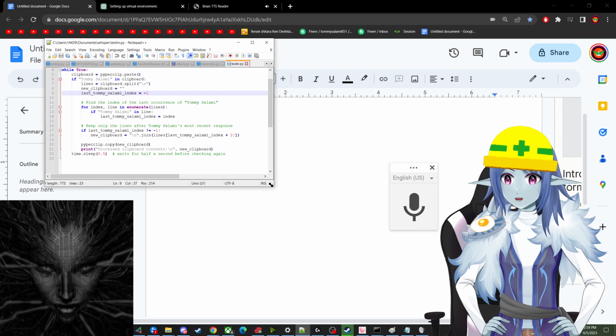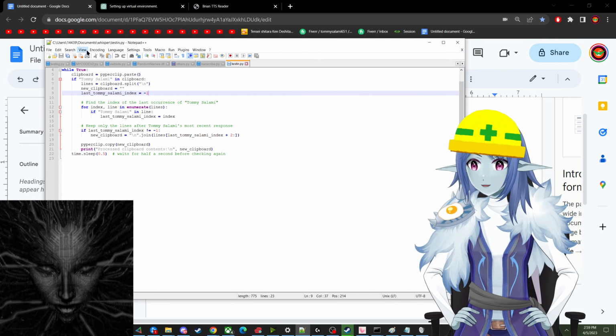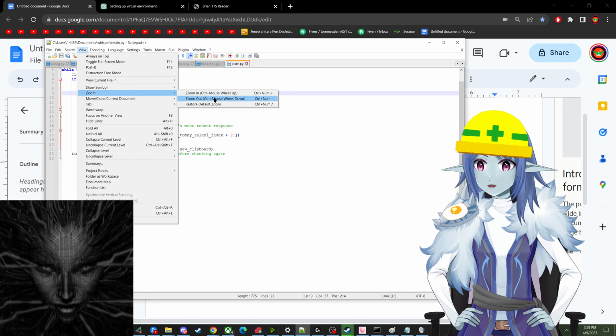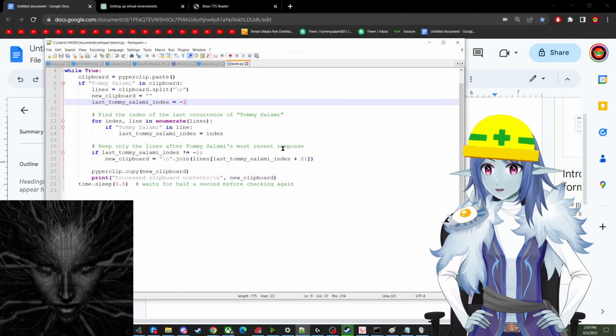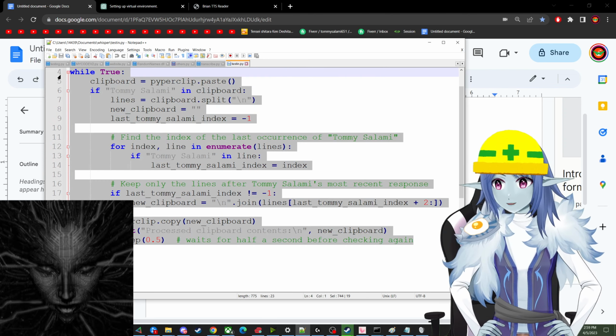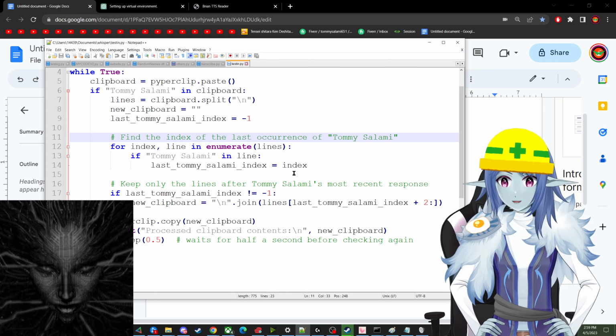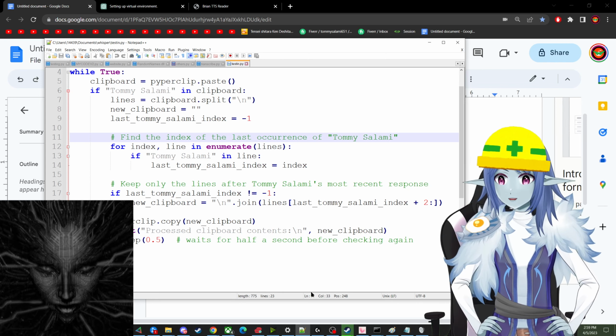I'll show you the code right here. Let's see if I can zoom in a bit. File, View, Zoom, Zoom in, Control. Yeah, here. So this is the code I'm using. This was actually made by ChatGPT itself, and I wouldn't have been able to do this. It pretty much finds my name, gets rid of anything that's above it, and that's cool.